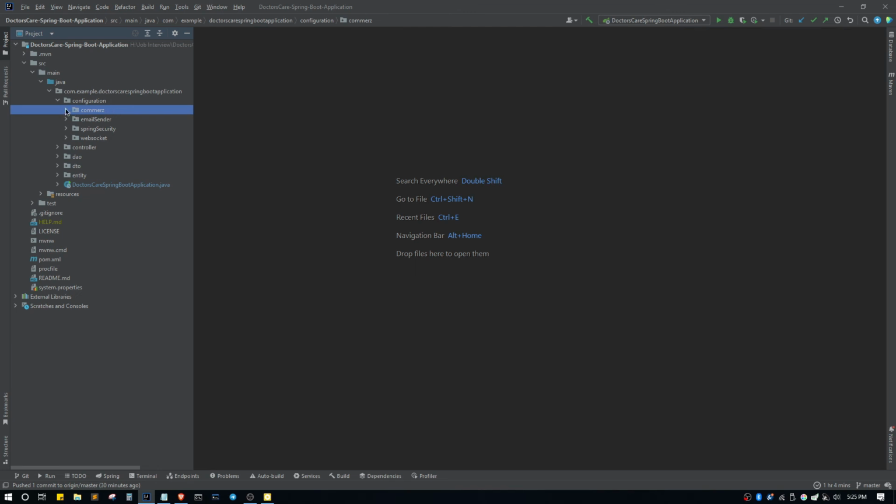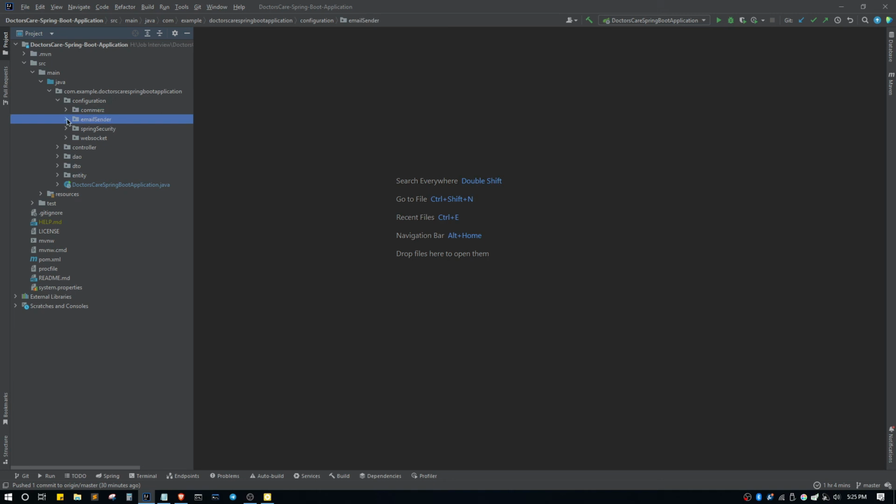This folder is used to configure our SSL Wireless sandbox setup. Inside there we have configured many things to use the SSL Wireless payment gateway.